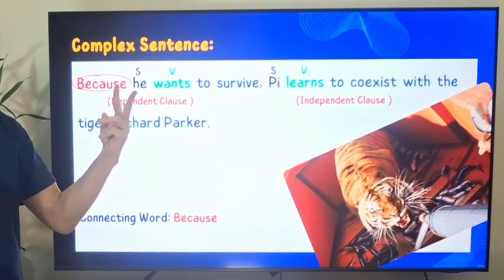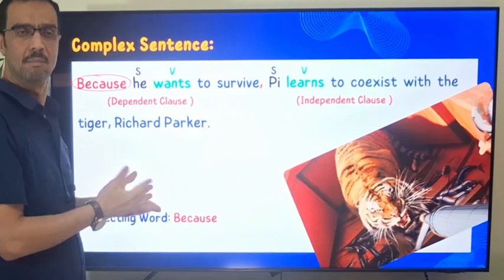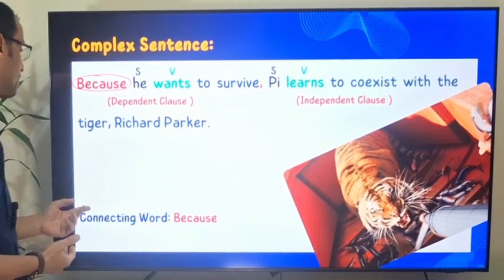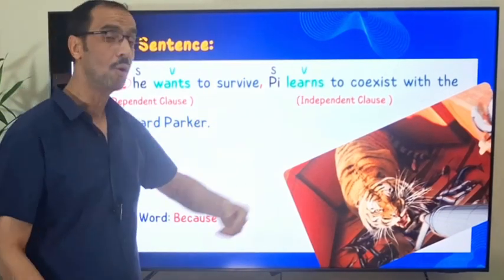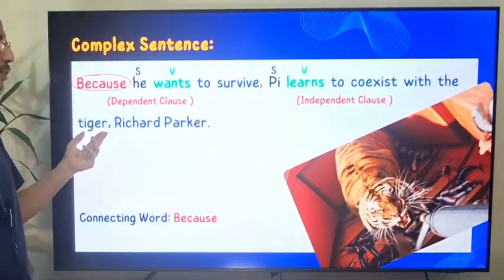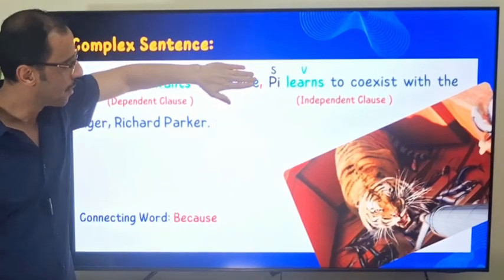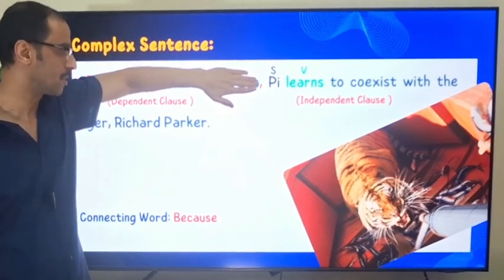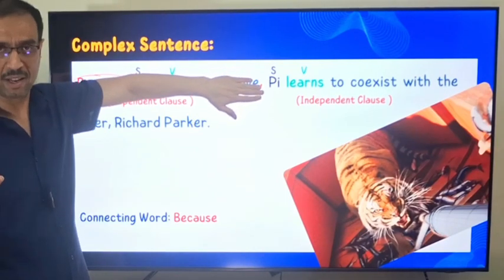So here we have two clauses again. The first one, because he wants to survive, the meaning is incomplete. So this one is a dependent clause. Pi learns to coexist with the tiger Richard Parker. If I hide this, Pi learns to coexist with the tiger. This one can have a full meaning.